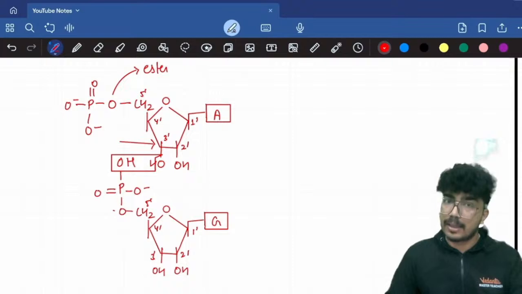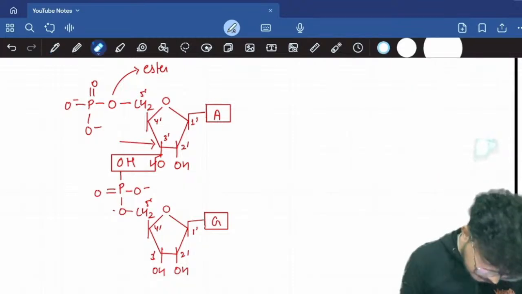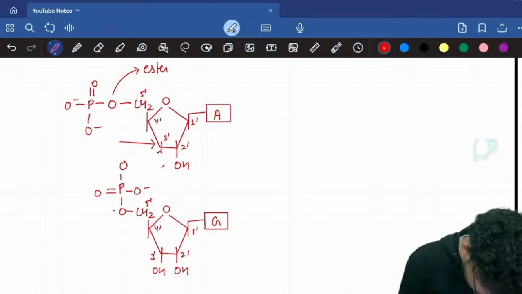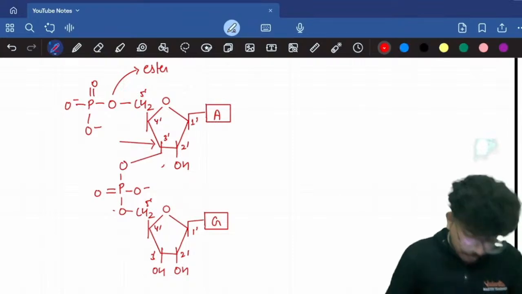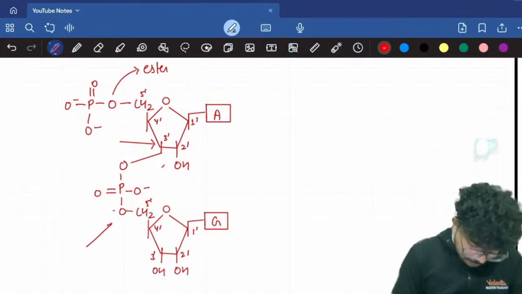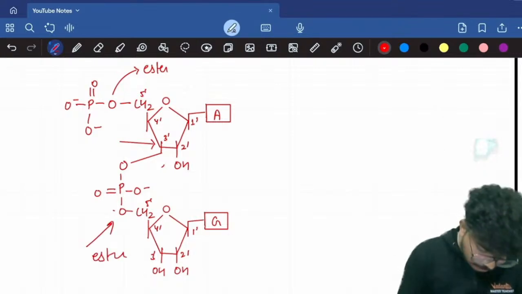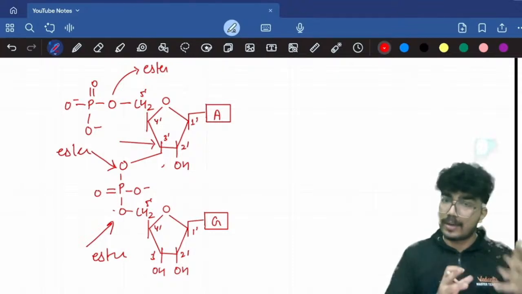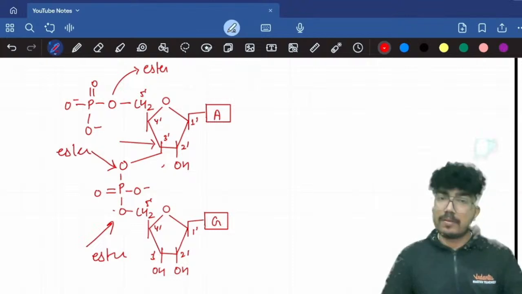Correct? Okay. So I'll erase this and I'll put a bond. So this is an ester bond. Here you have the ester bond. Here also you have the ester bond with the 3 dash group, right? So this is the phosphodiester bond. I hope this is clear how the phosphodiester bond gets established. If you can see, this is a dinucleotide. You have two nucleotides, a dinucleotide.